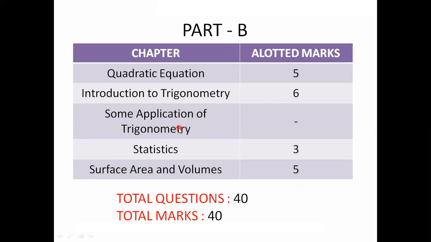In this model also, they did not allot any marks. Next, statistics. For this chapter, allotted marks are 3. You will get 3 MCQs. Next, surface areas and volumes. Allotted marks are 5. You will get 5 MCQs from this chapter. So total questions 40 and total marks 40.